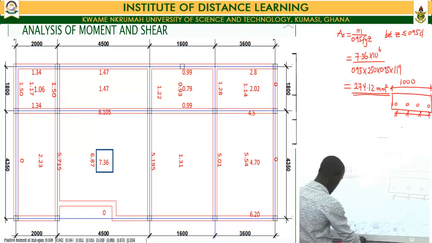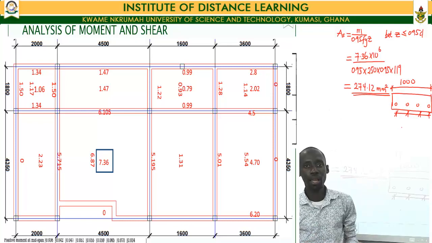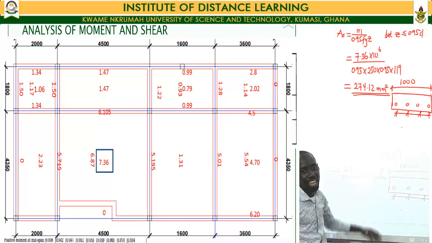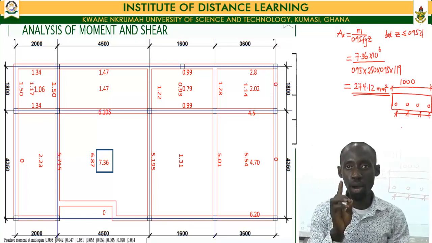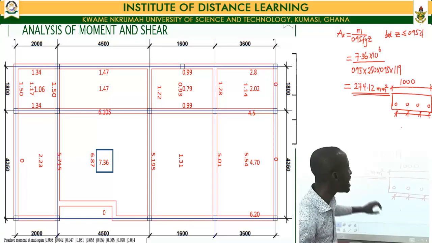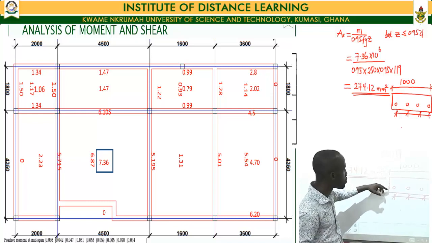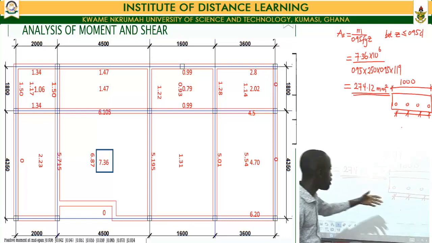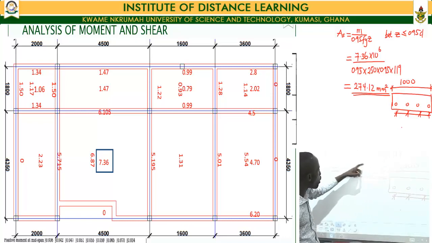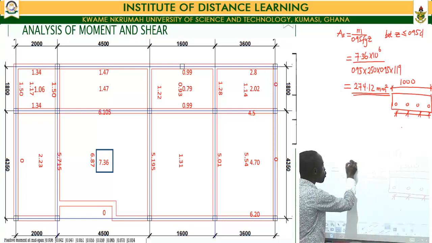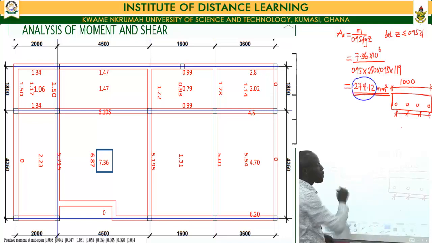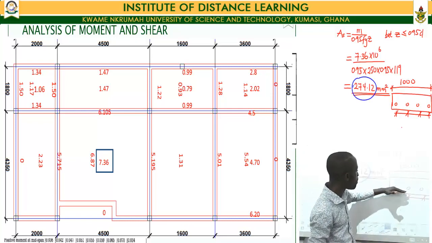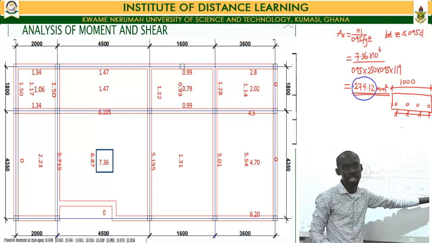Once you get that area, you take the total area of reinforcement required and divide it by the area of one 12 mm bar. That will give you the number of 12 mm bars that you would require within that 1 meter stretch.